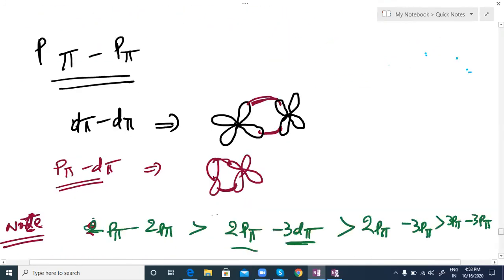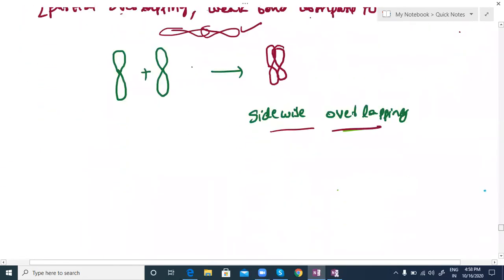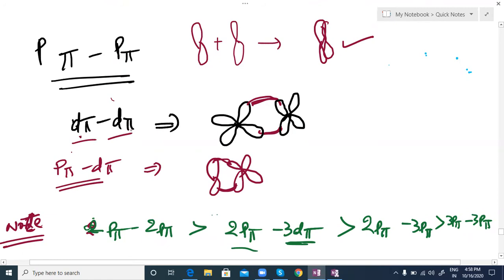Next, let's see how many types of pi bonds there are. Now I have seen one pi bond formed by p orbitals. p pi means a p orbital is participating, again a p orbital is participating in the overlapping. That we call p pi overlapping. Clear? And d pi means a d orbital is overlapping. That we call d pi overlapping. And d pi also means a p orbital as well as a d orbital participating in the overlapping. We'll study in future SO3 molecule formation and SO2 molecule formation also.